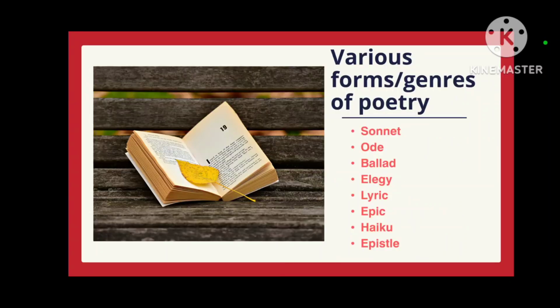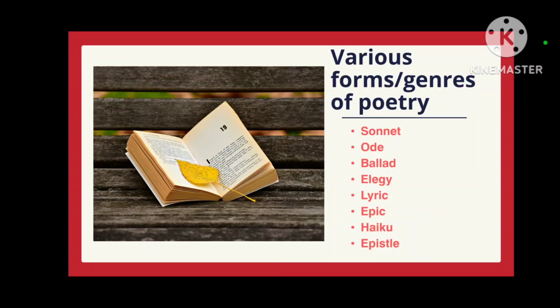So now moving on. These are various genres, various types of poetry. When we say that there are certain types of poetry, then it follows a certain structure. So I have just listed some of the most famous genres of poetry. The first is sonnet, the second is ode, ballad, elegy, lyric, epic, haiku, epistle.